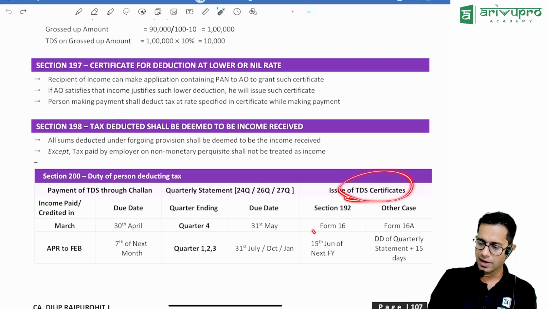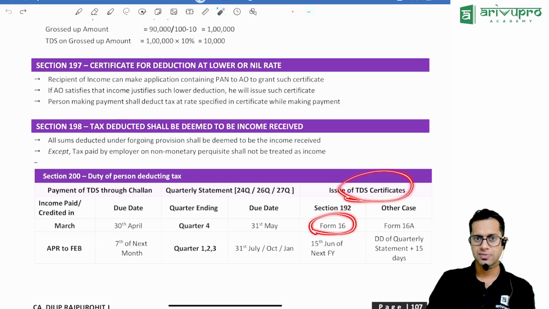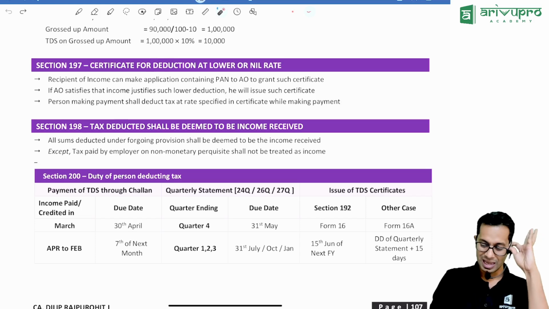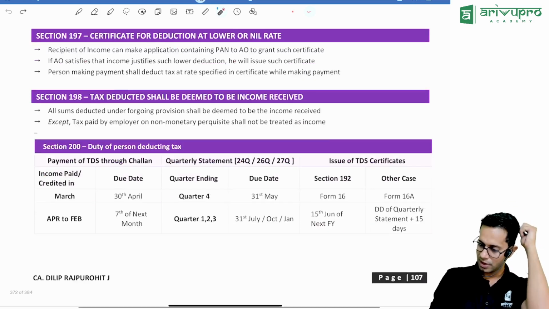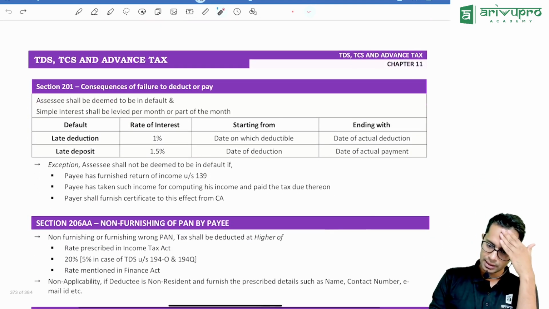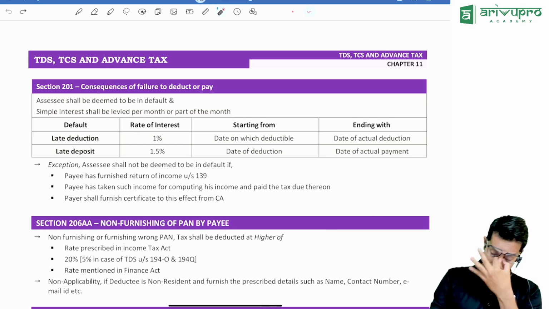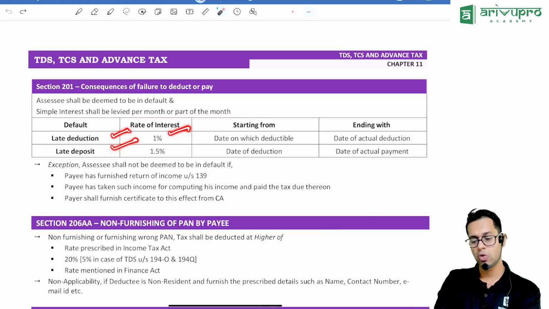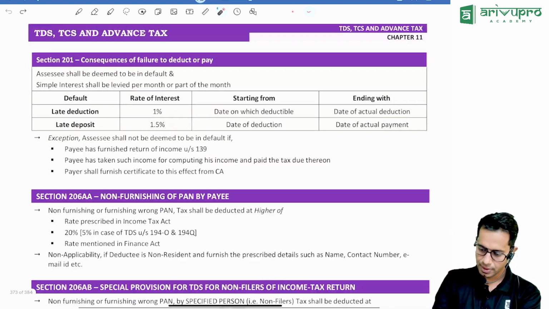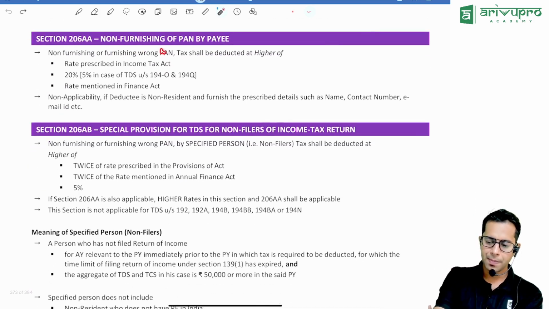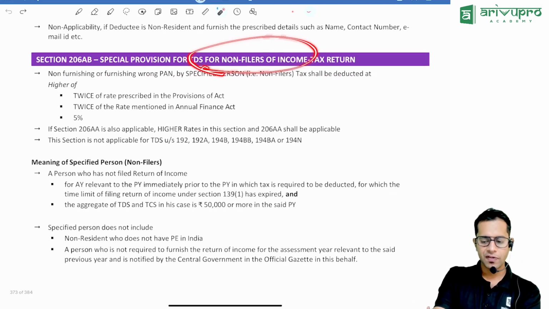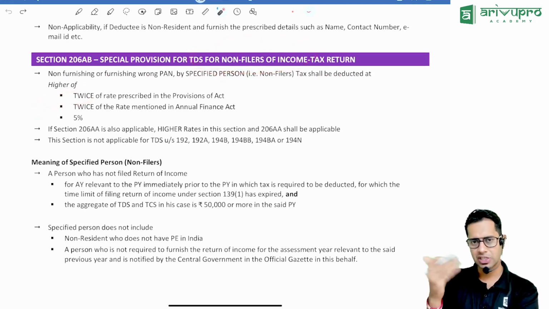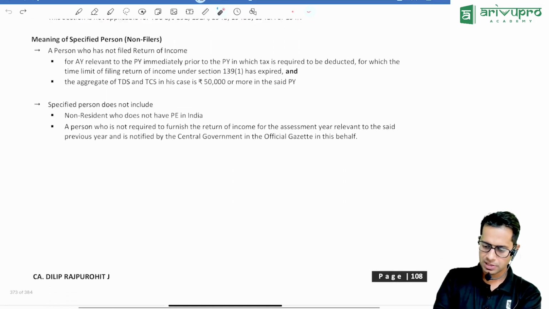Then a TDS certificate is required to be given. For salary payments it is Form 16, and for all other payments it is Form 16A, which is required to be given by 15th of the next financial year. Then what are the consequences if TDS is not deducted? If TDS is deducted late, 1% interest is payable for every month or part thereof of delay. If you have deducted but deposited late to the government, then it is 1.5%. If PAN is not given, TDS will be deducted at a higher rate. And if a person is not filing income tax return, then TDS will also be deducted at a higher rate, which is twice the rate applicable, or 5%, whichever is higher.